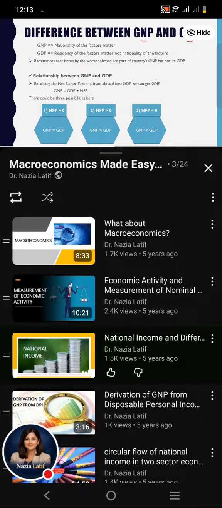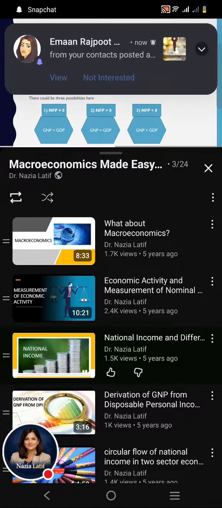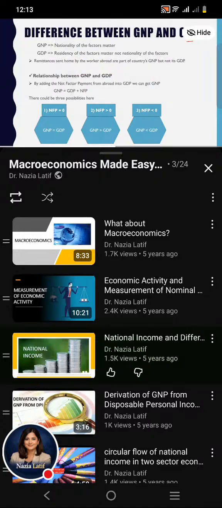But the letter D in the middle of GDP represents domestic. What does domestic mean? Domestic means GDP considers that the residency of the factors matters very much, not the nationality of the factors. This is because GDP considers all the factors of production as residents of the home country, since all the factors of production are working on domestic resources, so they are considered residents of the same country.